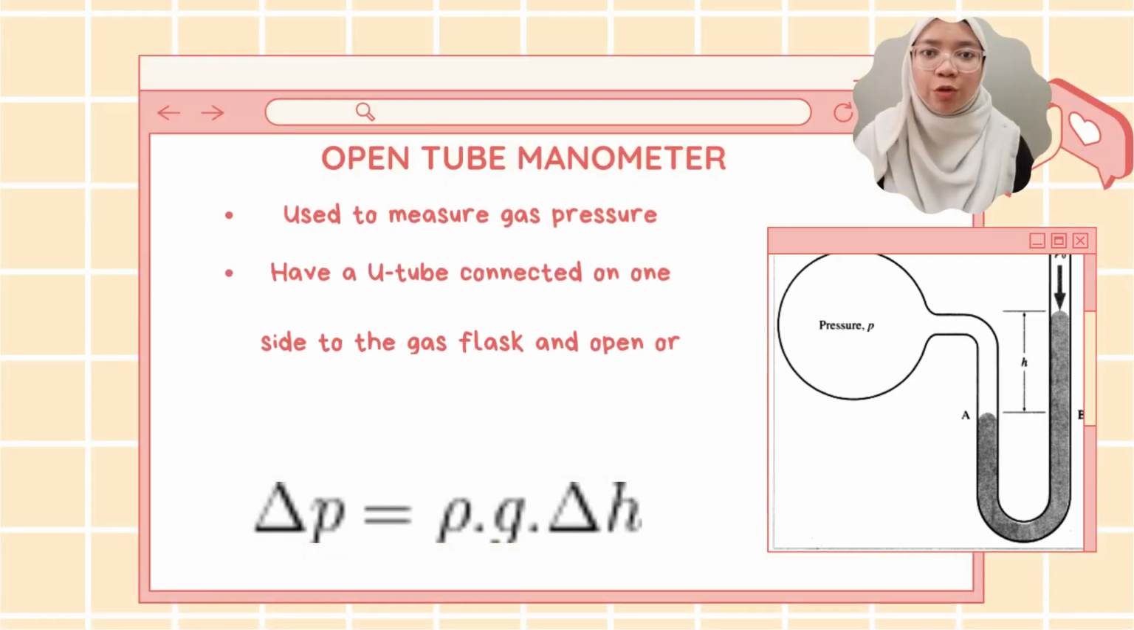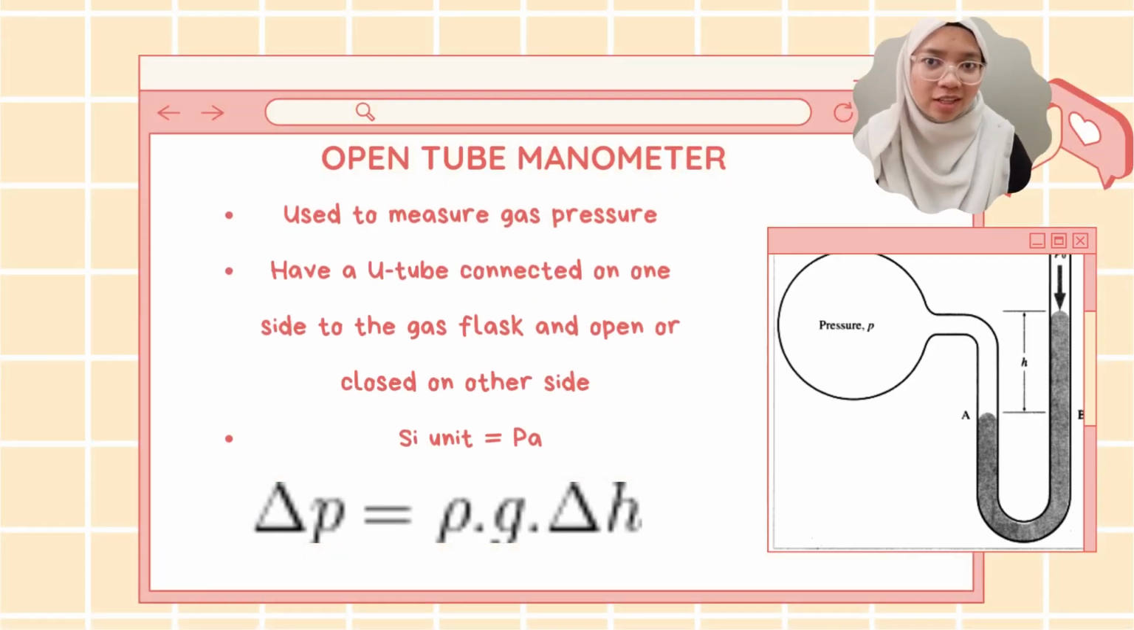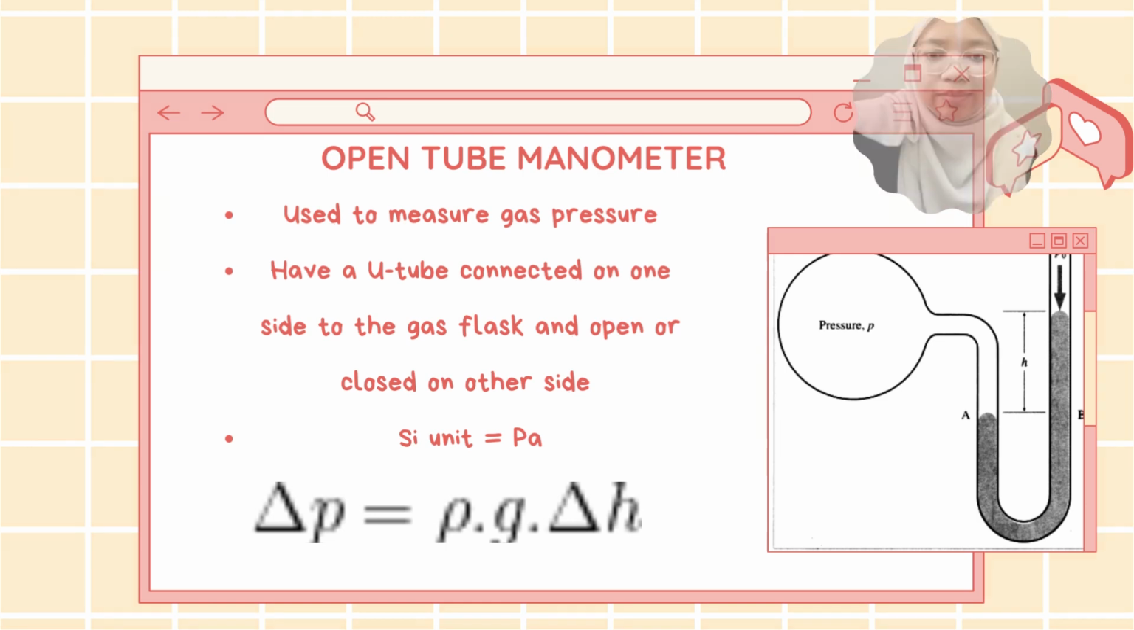First is open tube manometer, and there's an example. In open tube manometer, we use it to measure gas pressure. It has a U-tube connected on one side to the gas flask and open or closed on the other side. The SI unit is Pascal, and the formula is delta P equals rho g delta h.